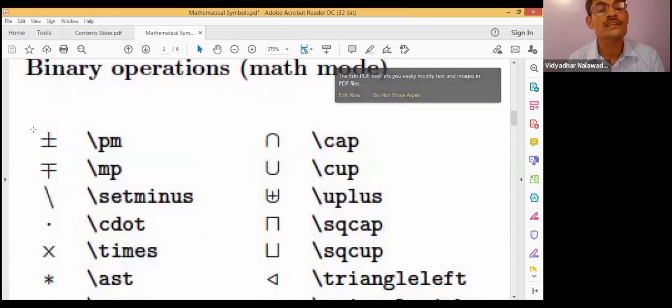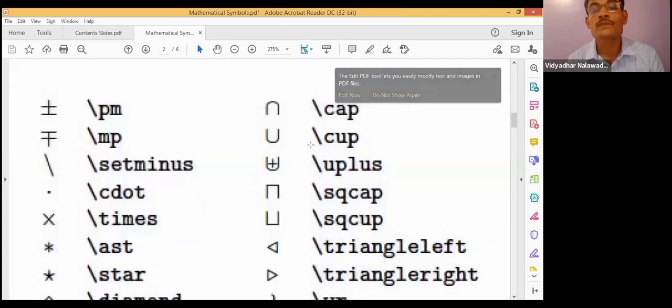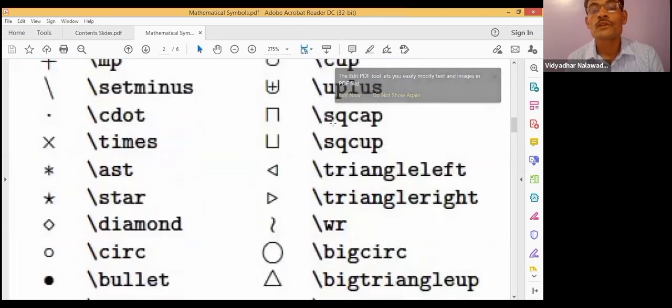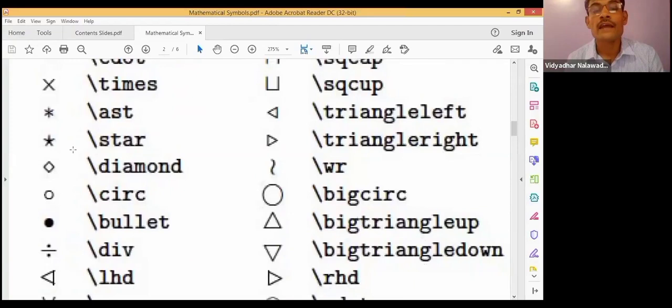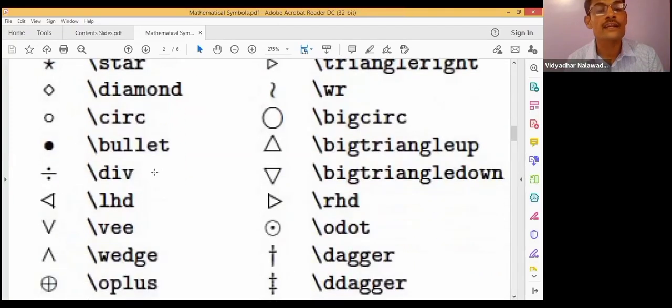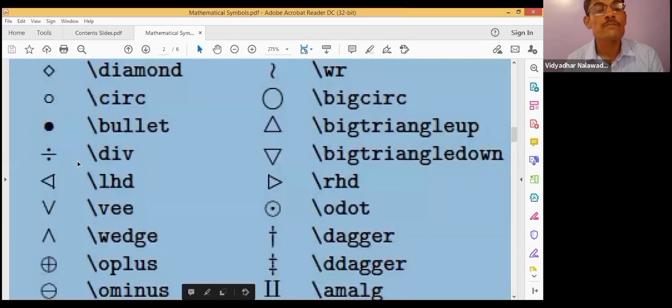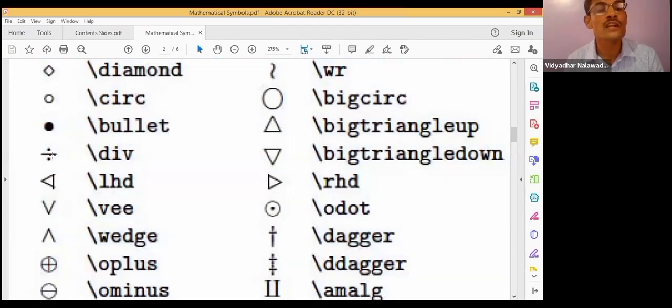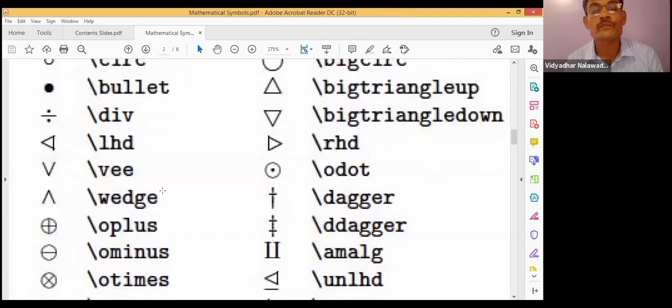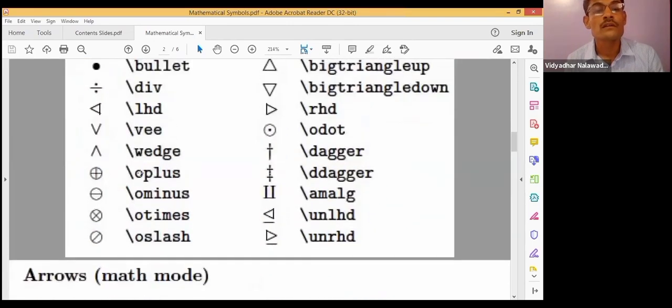Backslash pm, if we type backslash pm, it generates plus minus, cap, cup, u plus, square cap, and all the symbols are there. For division, we type backslash div to generate the symbol for division.